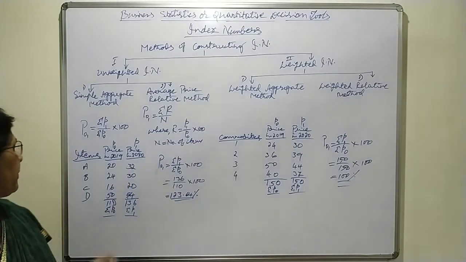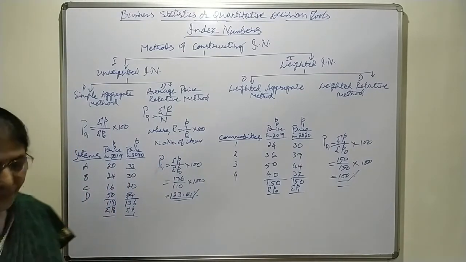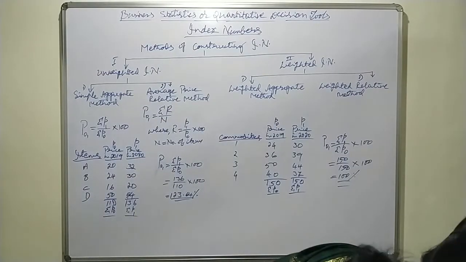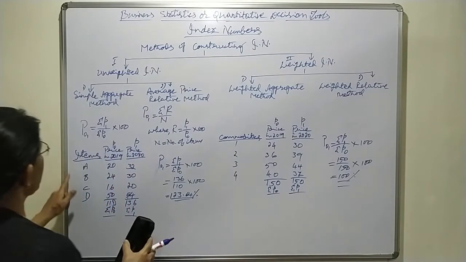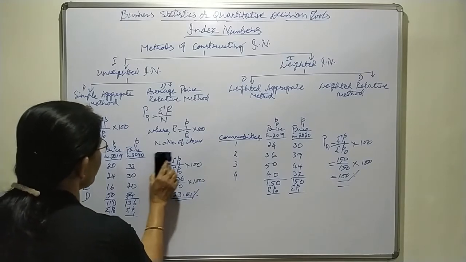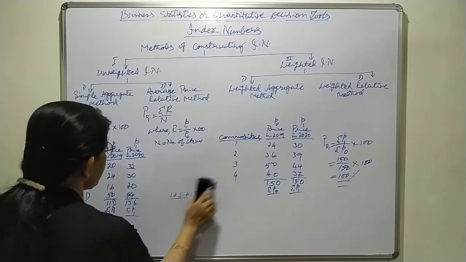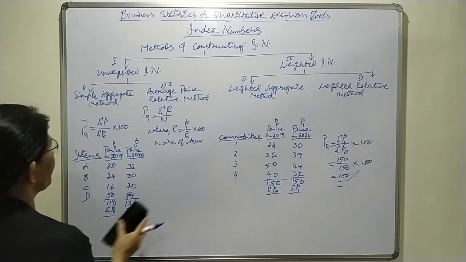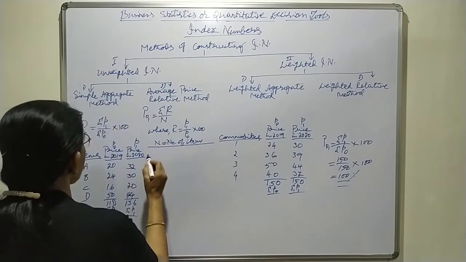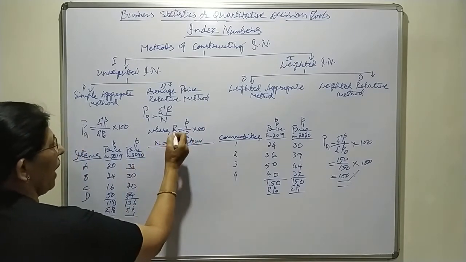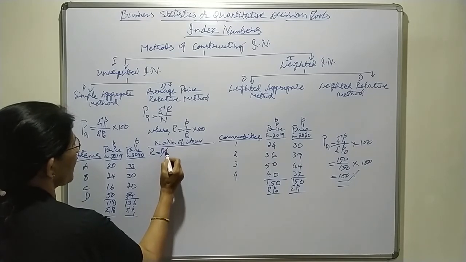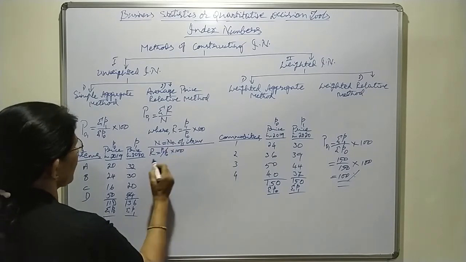Means here if you take the same problem, then how do we construct the index number under the price relative method? First step is R. R equals P1 divided by P0 into 100.